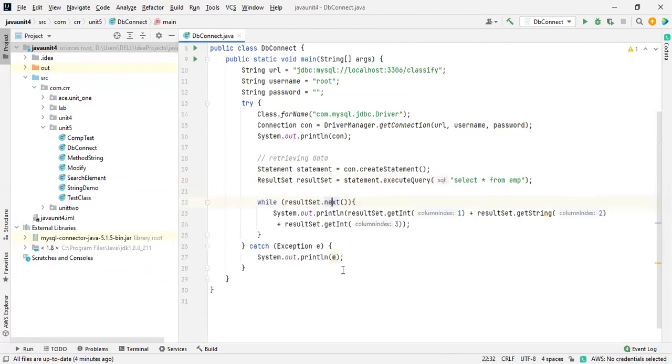So now we are working on insertions, updations, and so many other things. Now we are going to learn all those things. Okay, just a minute.